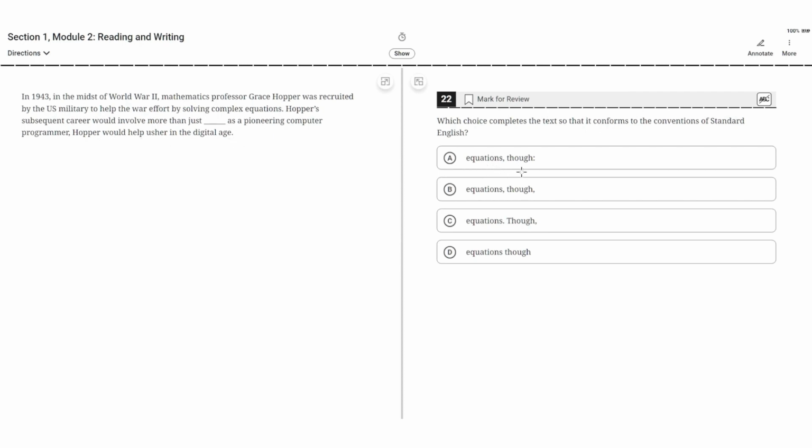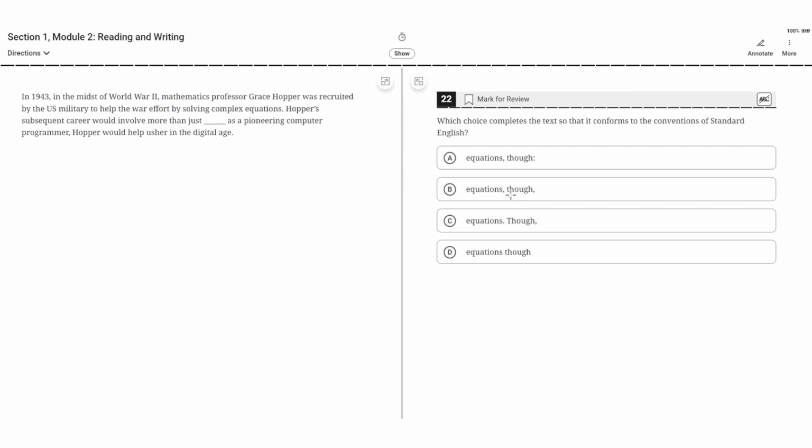A. Equations, comma, though, semicolon. This seems to be correct because the comma properly separates the independent clause from the phrase that modifies it, though, and the semicolon properly elaborates on the information in the beginning of the sentence.